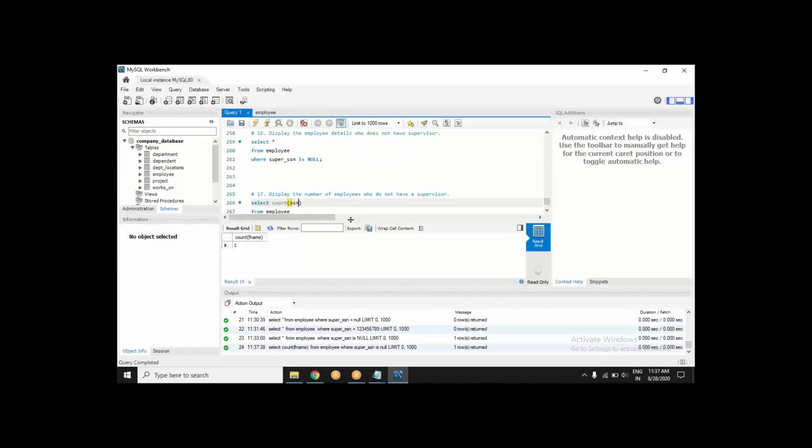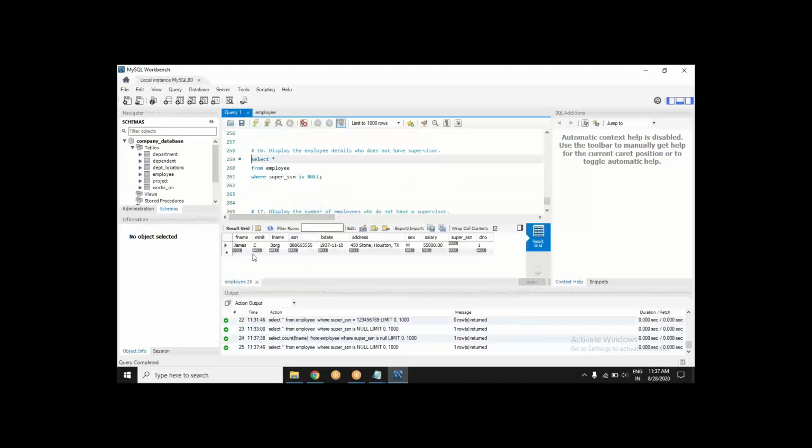What if I type SSN? What will happen? The data was this, and I want to count SSN. How many SSN are there? There is one SSN. So how does it make a difference?